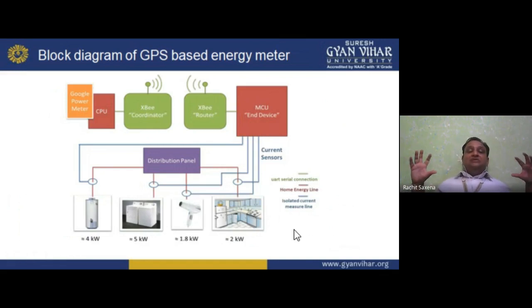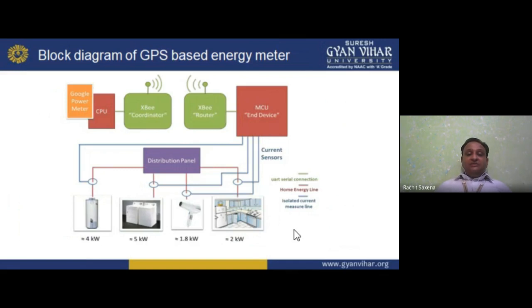So we can do this on the basis of GPS, that is, a global positioning system based energy meter. Okay, so here we have the Google power meter, the central processing unit, and the XBee coordinators for the Wi-Fi or network connection, because we need a network connection to perform this. Then we have the XBee router, MCU, Android device, current sensor, distribution panel, smart serial connections, home energy line,